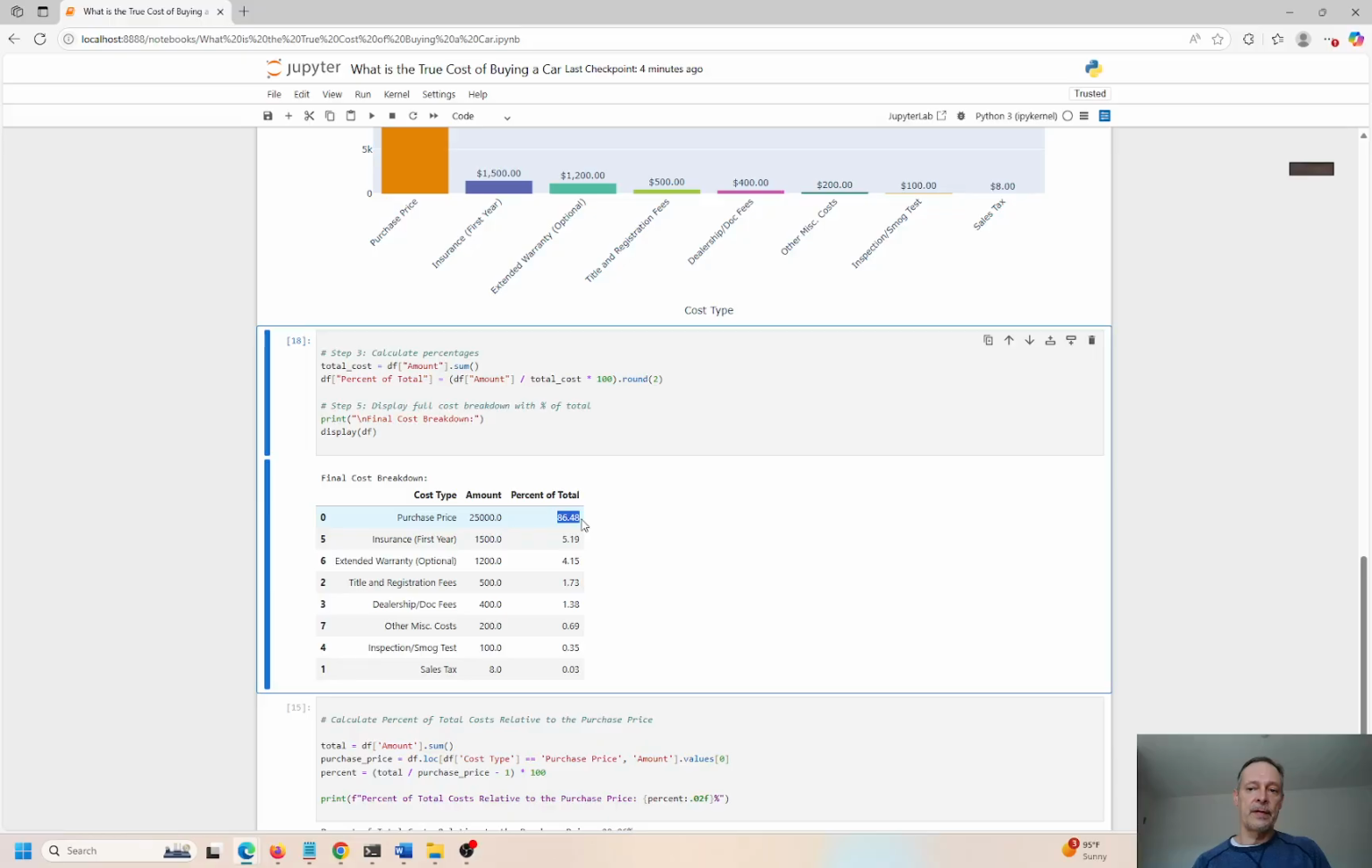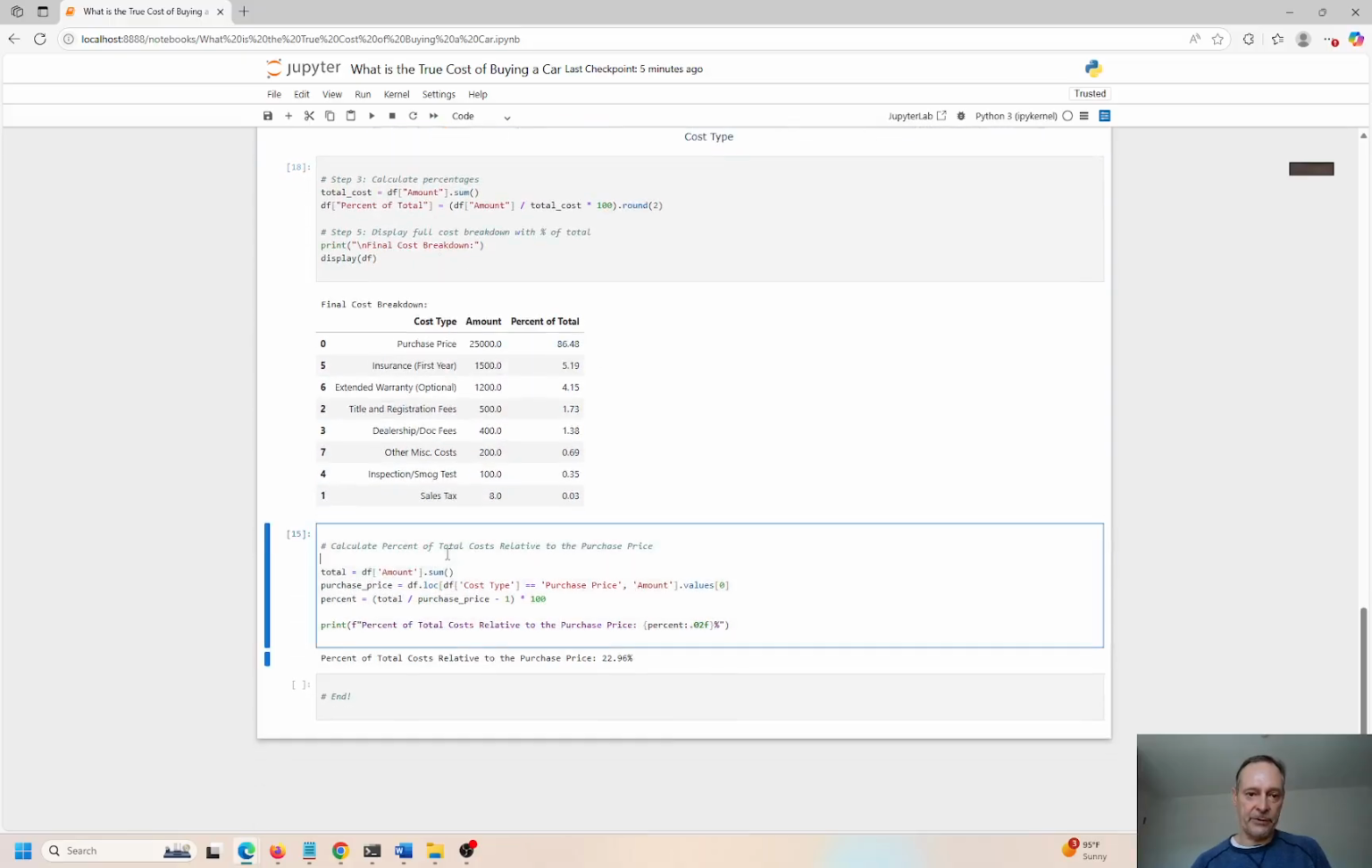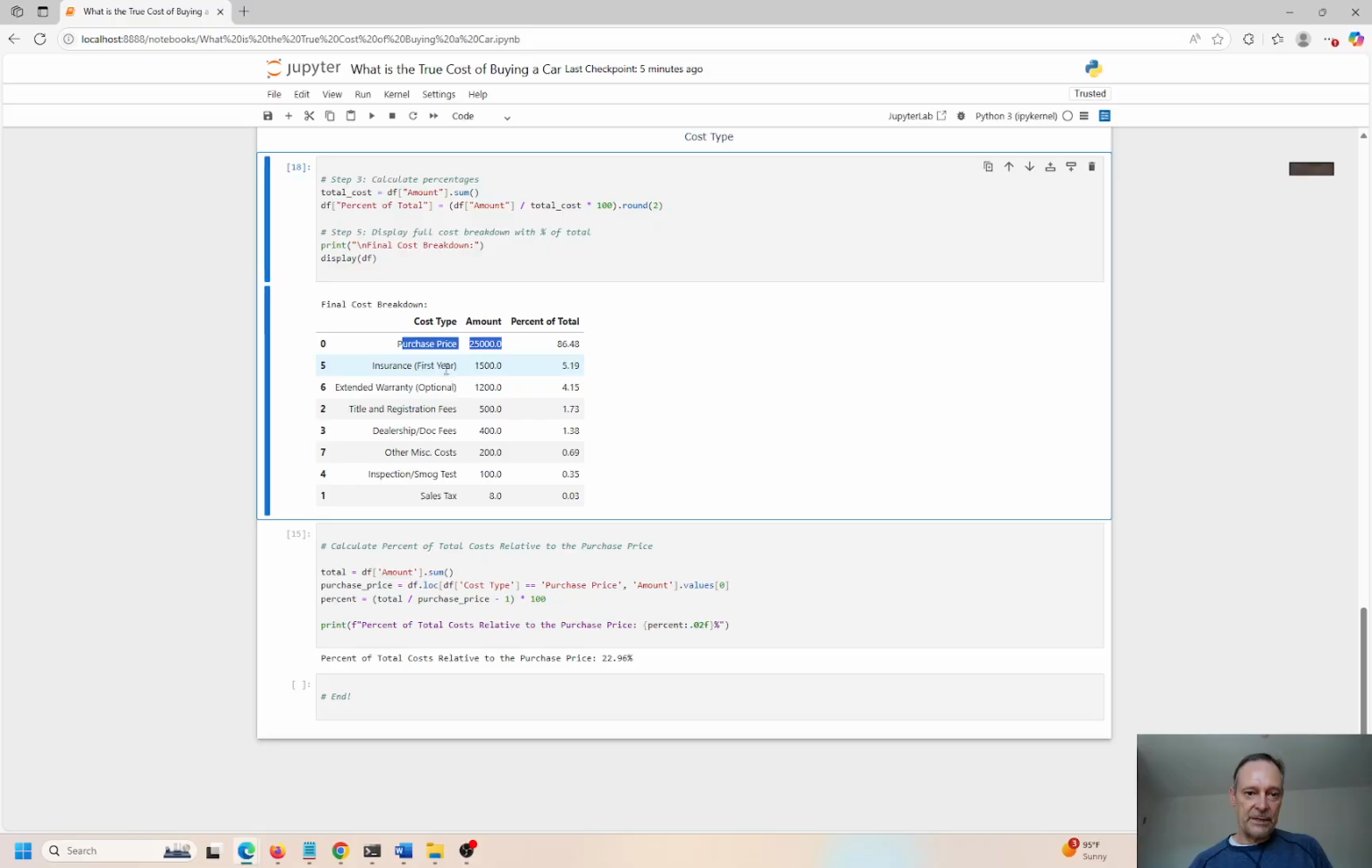So you have another 14% of charges above and beyond what it costs to buy this car for 25K. Okay, so here's the purchase price. Here's the insurance, the breakdown, extended warranty, sales tax at 8%. Wait a minute, I think I put that in wrong. Sales tax could be higher than 8%. Let's come back and fix that.